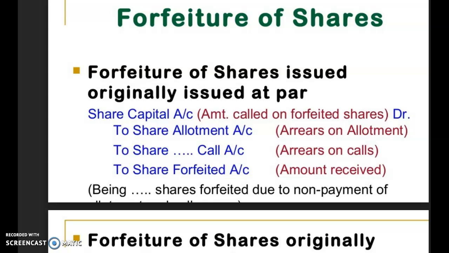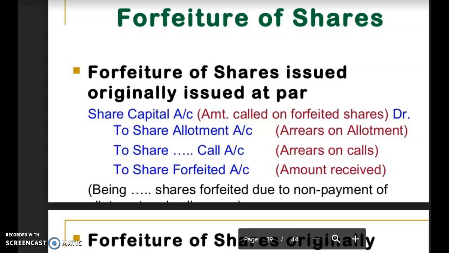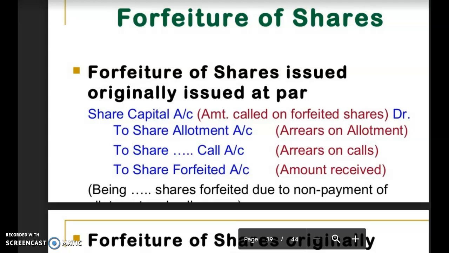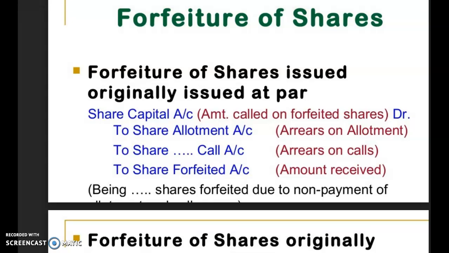First of all, we must understand what we mean by the concept of forfeiture of shares. Forfeiture is also known as cancellation. Sometimes instead of the word forfeiture, the word cancellation is given. The meaning of both words is the same. First of all, we understand what we mean by the term forfeiture of shares or cancellation of share.